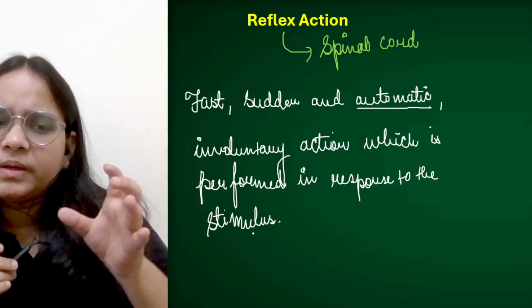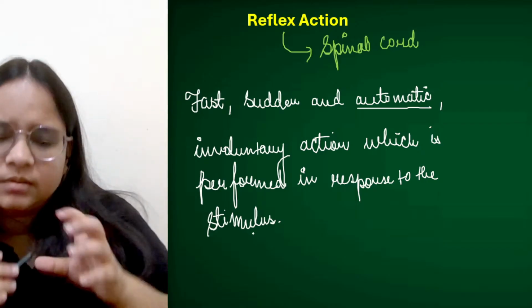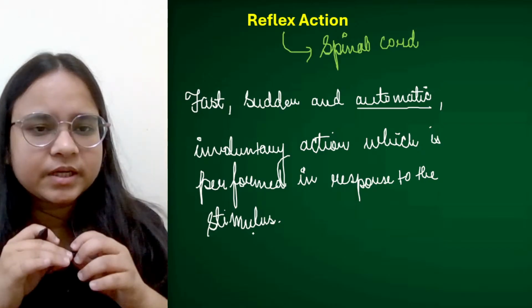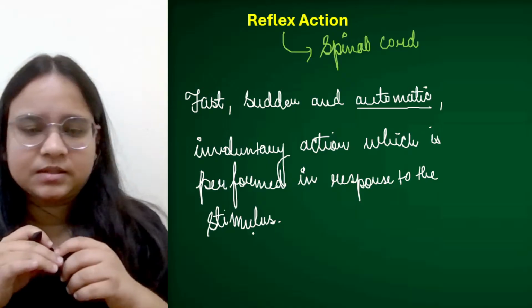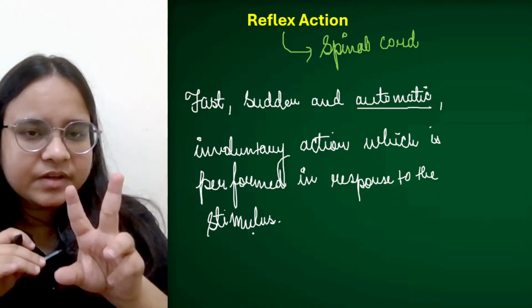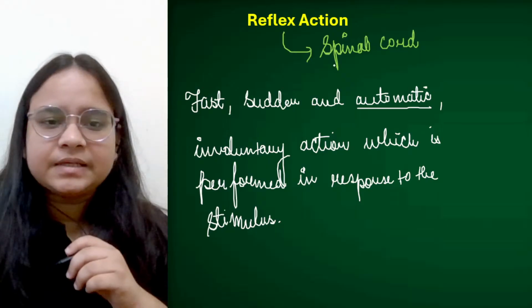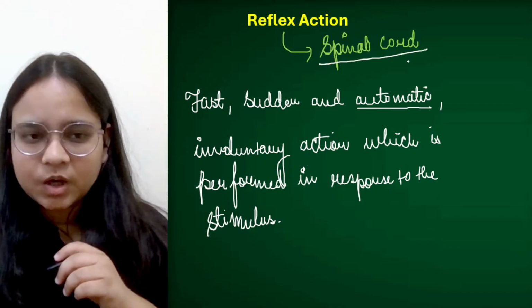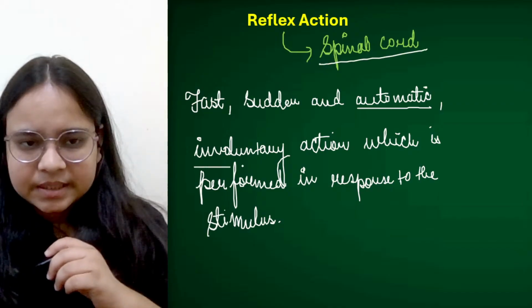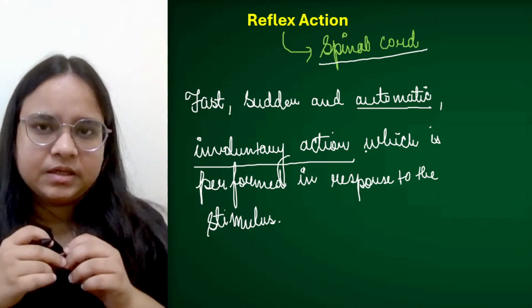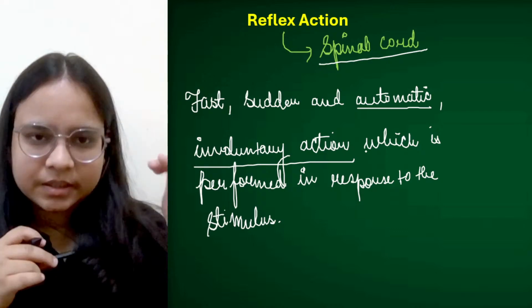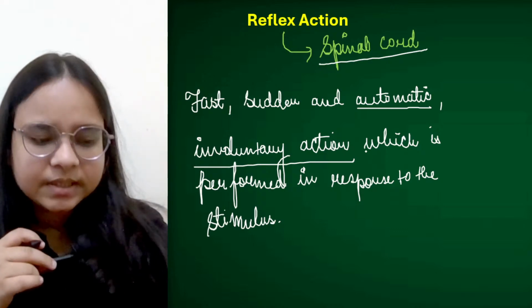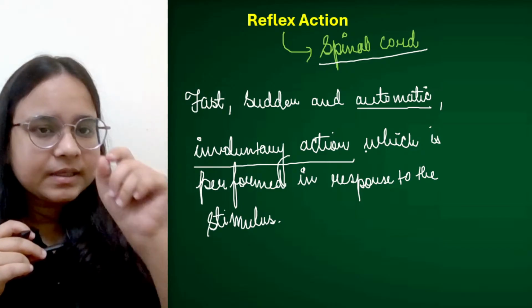स्टिमुलस के अगेंस्ट जो भी सडन, अचानक से, ऑटोमेटिक, इनवॉलेंट्री एक्शंस जो हम लोग परफॉर्म कर रहे हैं, उसे हम लोग क्या कहेंगे? रिफ्लेक्स एक्शन. Two things that we need to keep in our mind, that this is primarily coordinated by spinal cord, and this is an involuntary action and automatic. Fine. This is involuntary, this is automatic, and this is coordinated primarily by spinal cord.